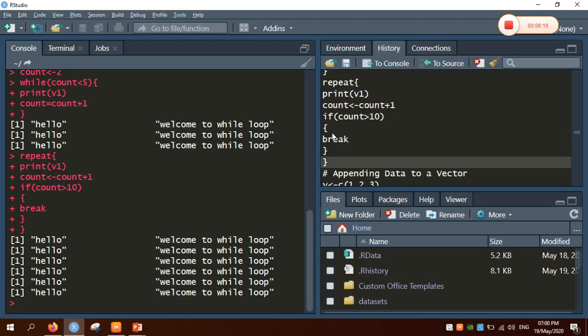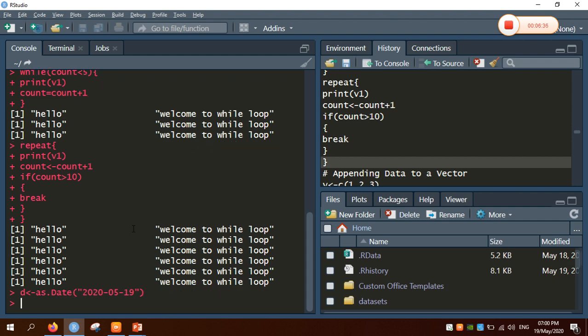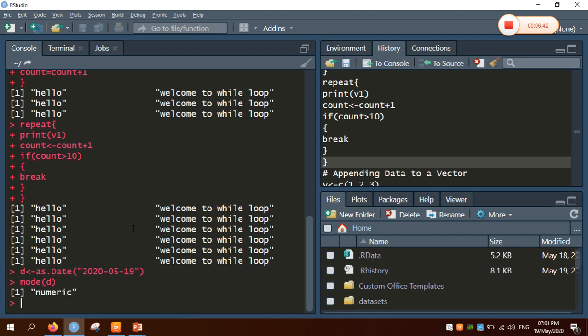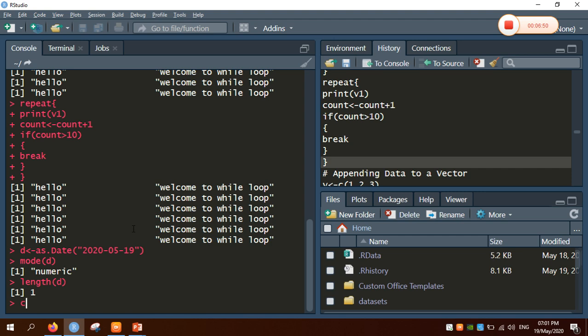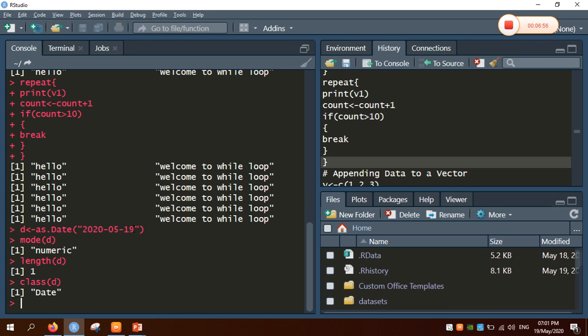Let me first implement the class data structure. I take a variable called d, and I call a predefined method to get today's date, 2020-05-19. Now I calculate the mode of d, which is numeric, and we can also get the length of the variable, which is 1. Finally we can get the class of d, which is Date.